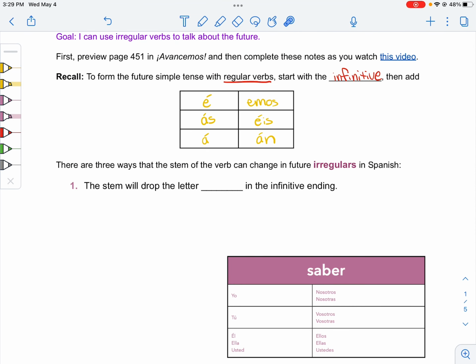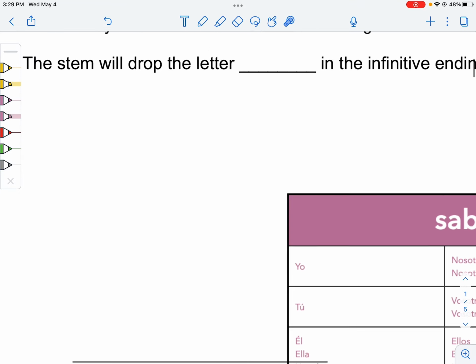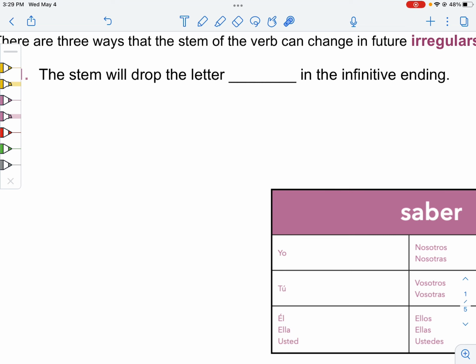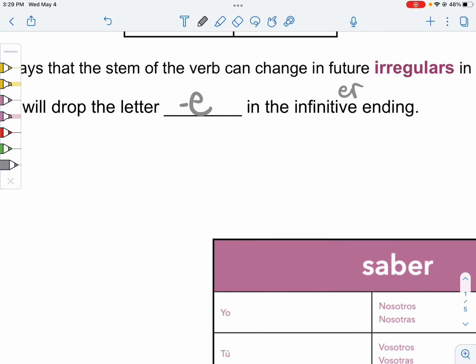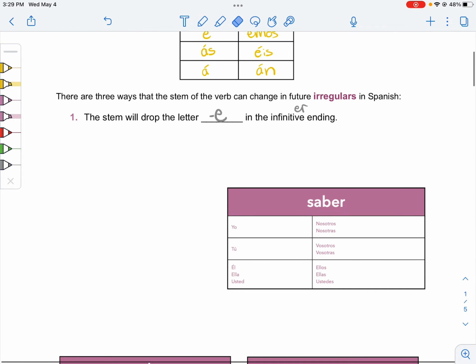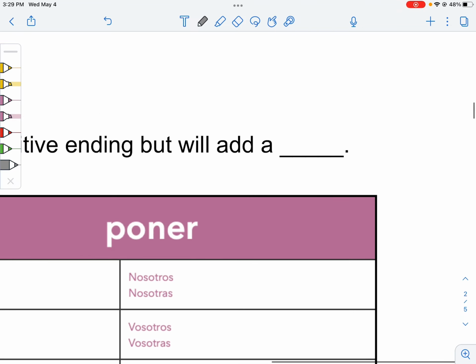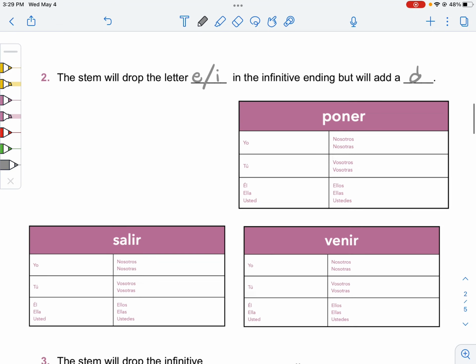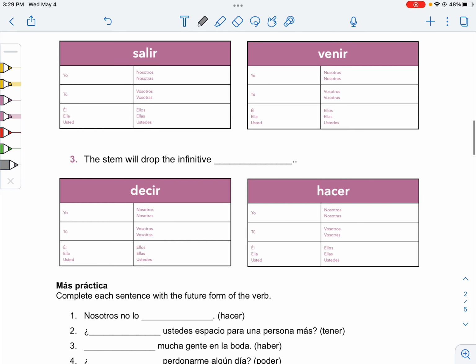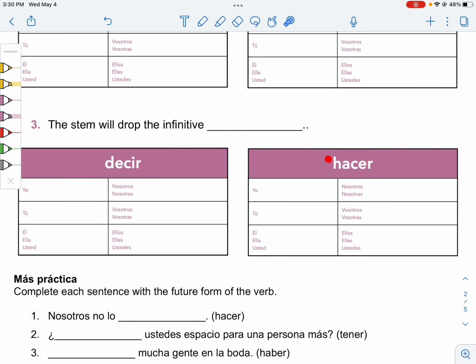So here are the 3 different categories, 3 different things that the irregular verbs will do. In our first kind, the stem will drop the letter E in the infinitive ending, in the ER ending. So notice that those are all going to be ER verbs because they're going to lose an E. So that's exciting. Okay. The second kind will drop the E or I in the infinitive ending, and they're actually the ER and IR verbs, as you can see below. But then they'll actually replace it with a D. So that is interesting.